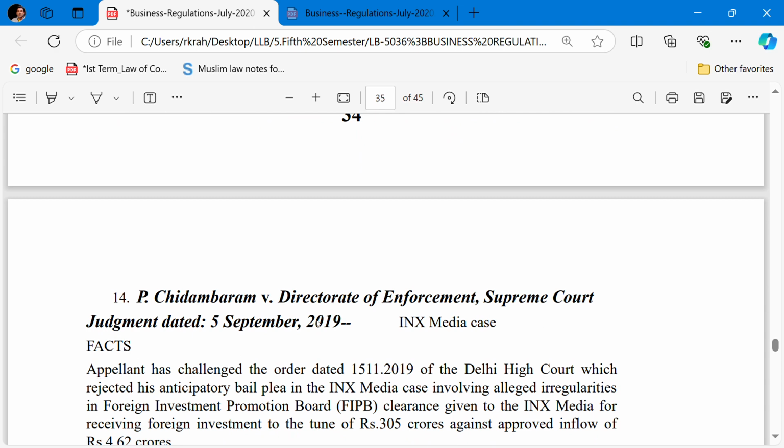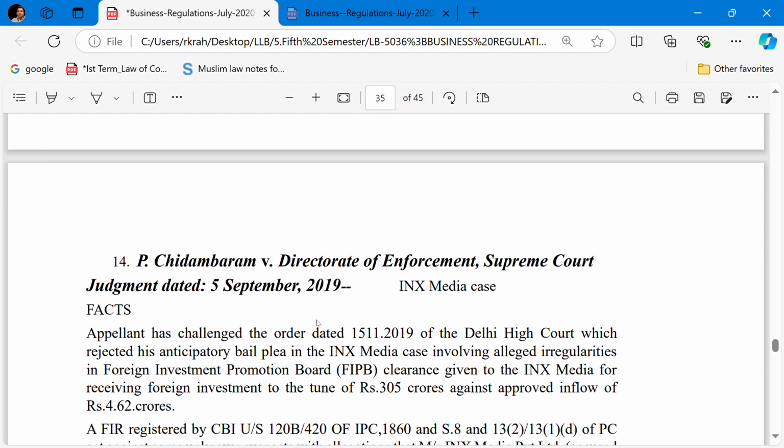Next case: P. Chidambaram versus Directorate of Enforcement, a Supreme Court judgment. It is also known as the INX Media case.